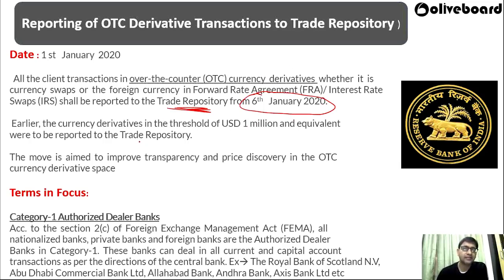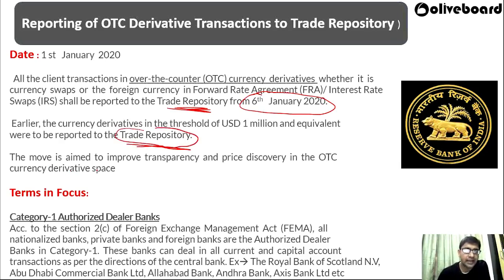Earlier, currency derivatives in the threshold of US dollar 1 million and equivalent had to be reported. That means earlier 1 million and above only had to be shared with the trade repository. Now every transaction has to be reported, so that we can have all the details in a single place. If the RBI wants to refer to any trade agreement or any currency transaction that has taken place, they can take it from the same place, so they don't have to go here and there to find any transaction. The trade repository is a kind of electronic platform where all the details will be recorded.